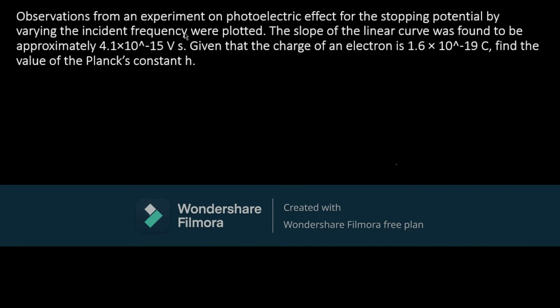Observations from an experiment on photoelectric effect for a stopping potential by varying the incident frequency were plotted. The slope of the linear curve was found to be approximately 4.1 into 10 raised to minus 15 volts second. Given that the charge of an electron is 1.6 into 10 raised to minus 19 coulomb, find the value of Planck's constant h.